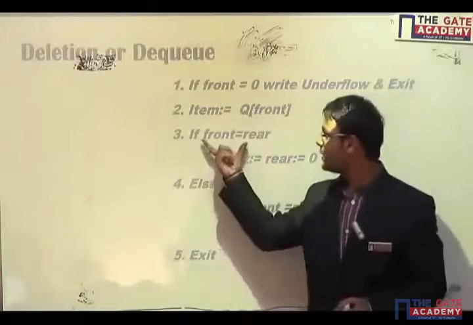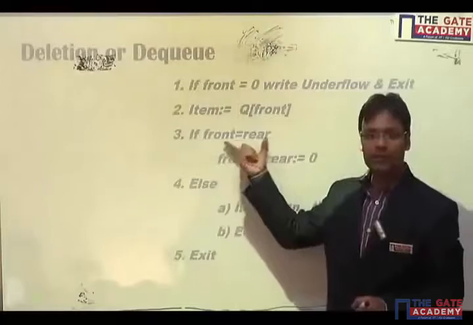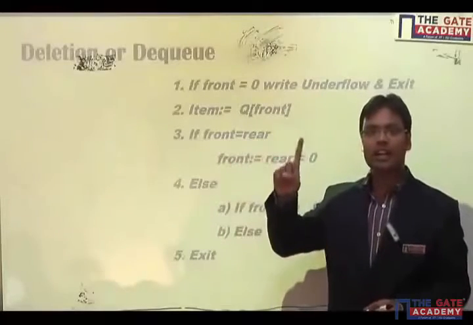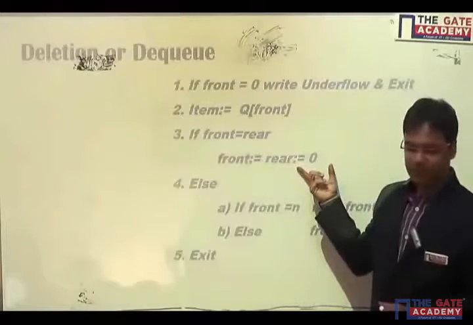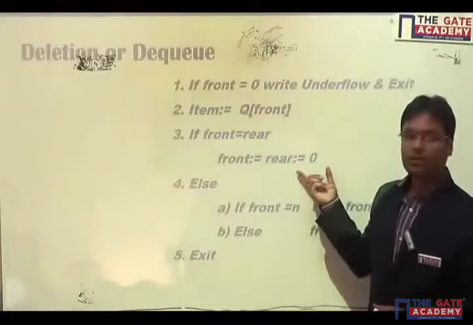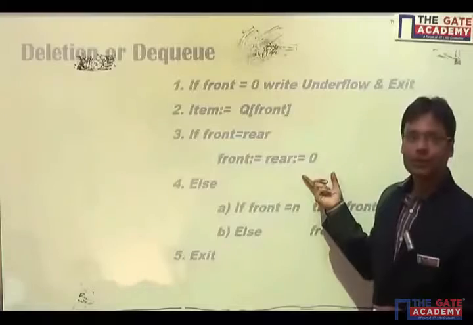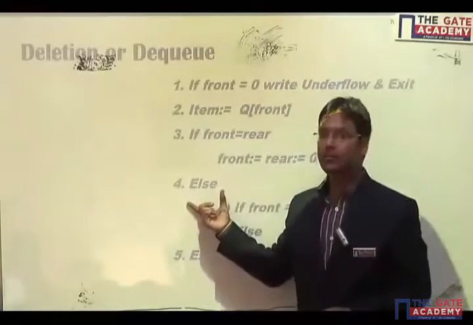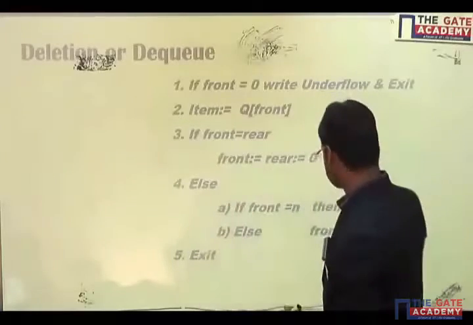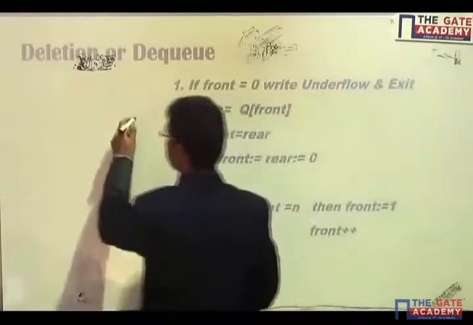After that, I have checked if front is equal to rear. If front is equal to rear, that means there is only one item in my queue. If there is only one item in my queue, then I set front equal to rear equal to 0. One item I have deleted. If there is not one item in my list, then I'll have to check further.